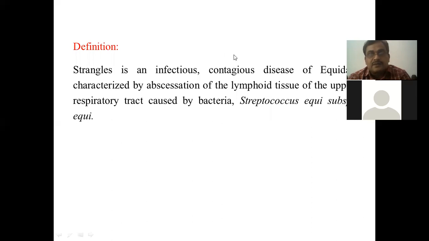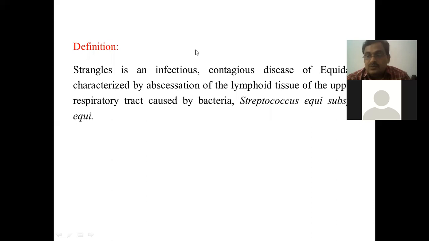Another thing is that this bacteria, as you know, is gram positive, and Streptococcus bacteria are further subdivided on the basis of group specific antigens by Lancefield.